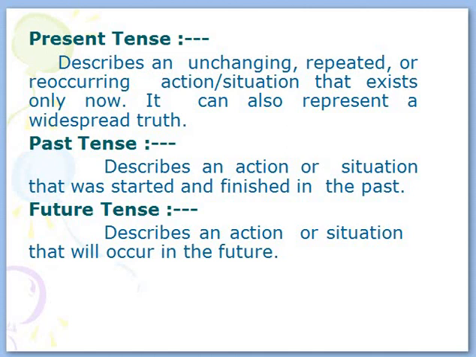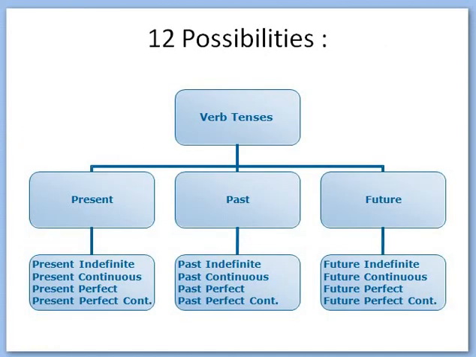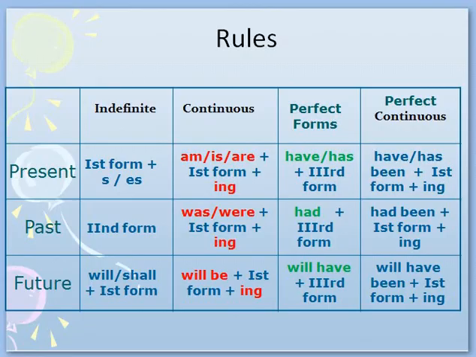The past tense describes an action which was started in the past and finished in the past. Future tense describes an action or situation that will occur in the future. So in total, there are 12 possibilities of the tenses. Under the umbrella of present, there are 4 tenses, likewise in past and future.